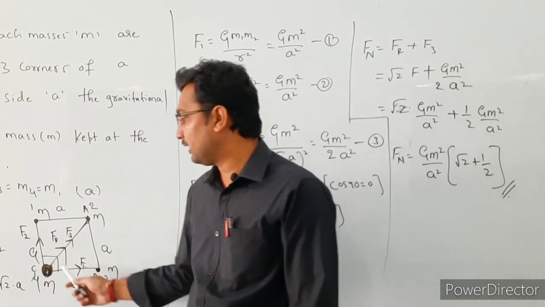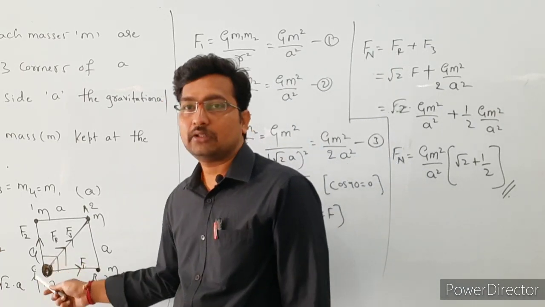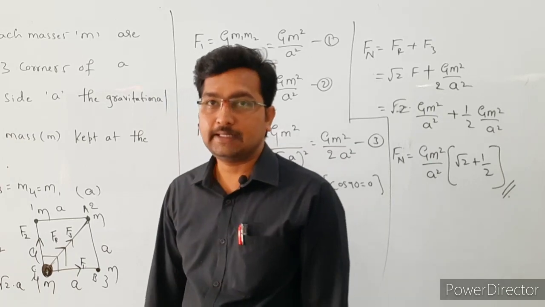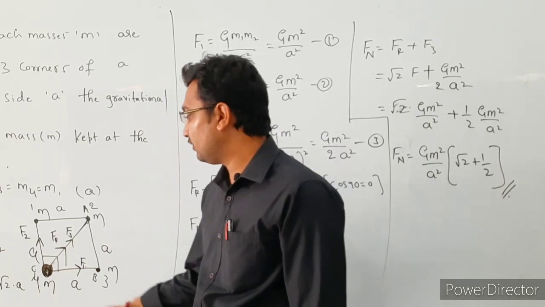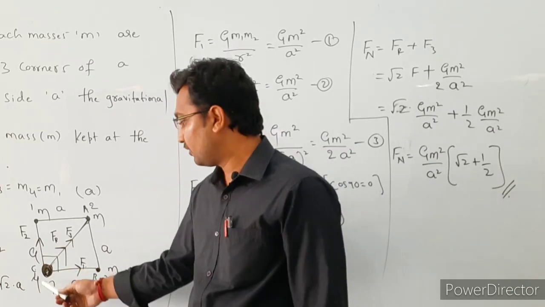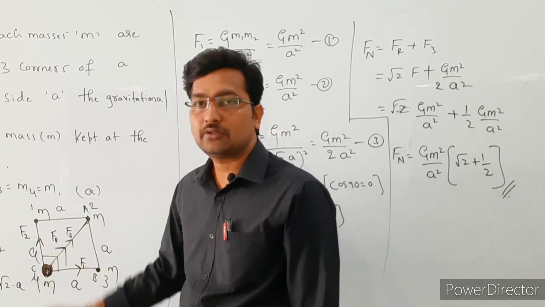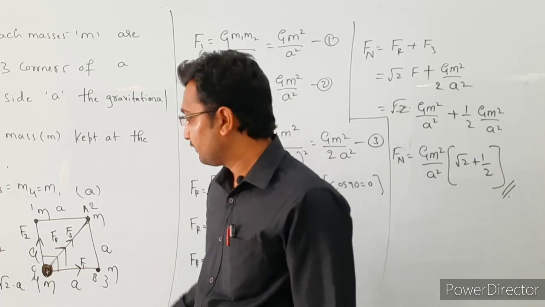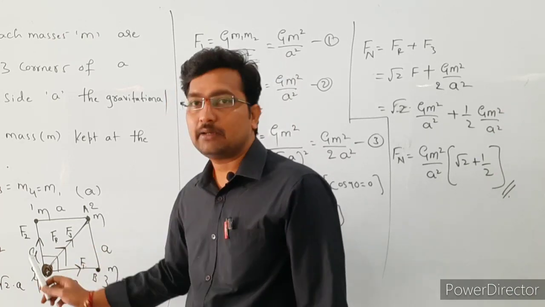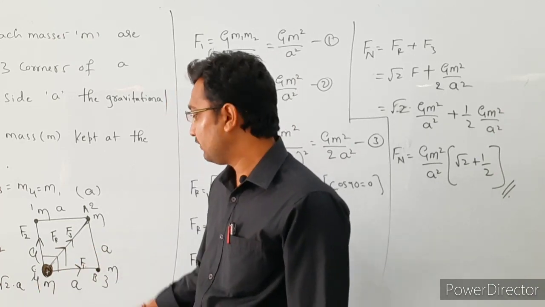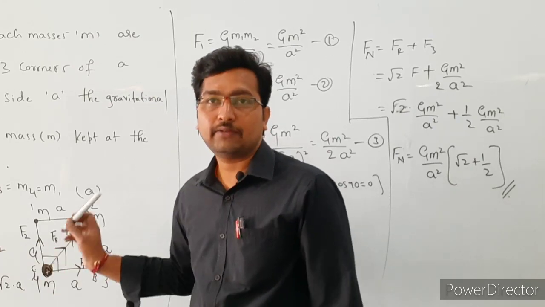So here we are going to find the net force acting on the fourth particle of mass m. First we find the F1 force, the force of attraction between these two particles, and the force of attraction between these two particles. After that, the force of attraction due to the second particle of mass m. So we are going to find the F1, F2 and F3 values.